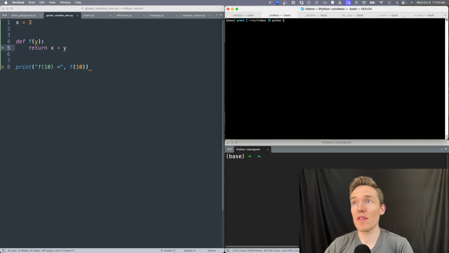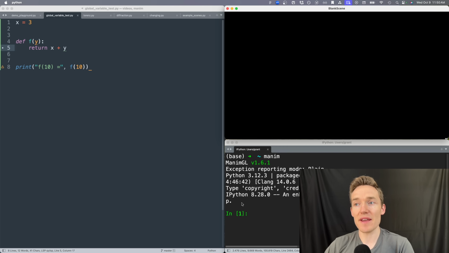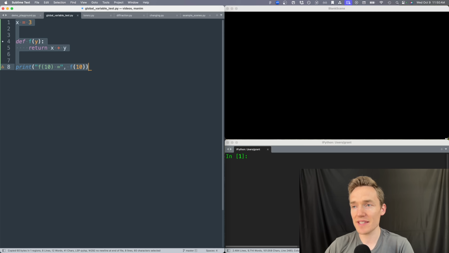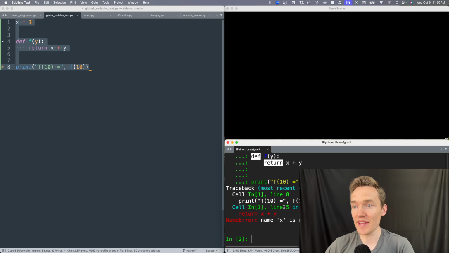If I run this as just a Python script from the terminal, it prints out f of 10 is equal to 13. All is well and good. Now, inside that IPython embed that's being used for Manim, if I take exactly the same code, it behaves differently, where it says name error, name x is not defined. Because I think what's happening is that when inside an IPython cell like this, it defines a new function, it doesn't necessarily share the same scope that it would in a normal Python environment.